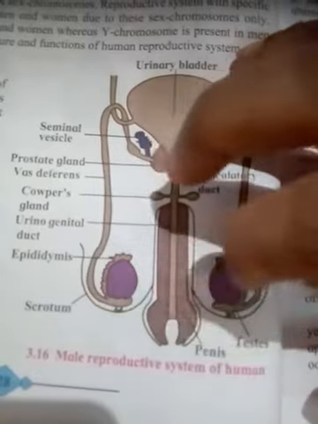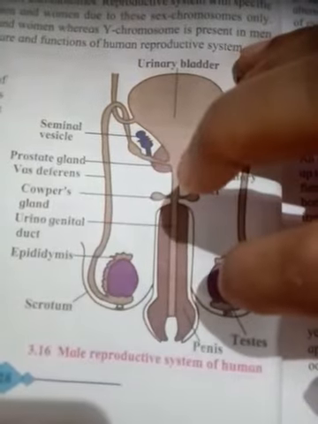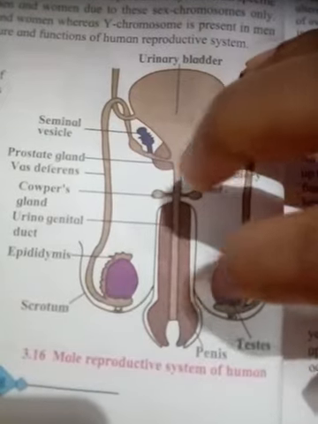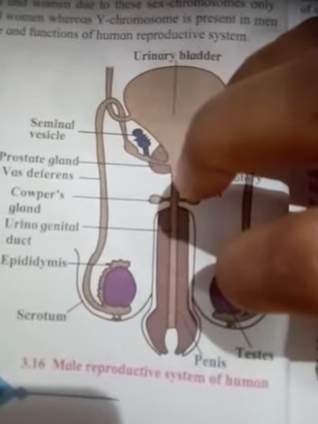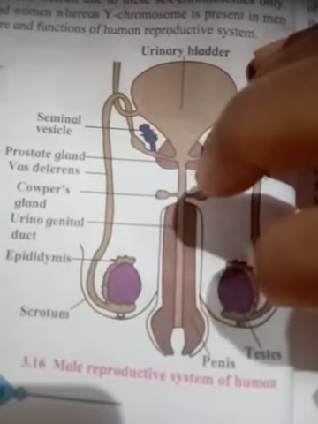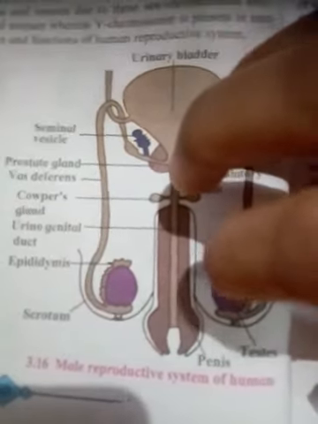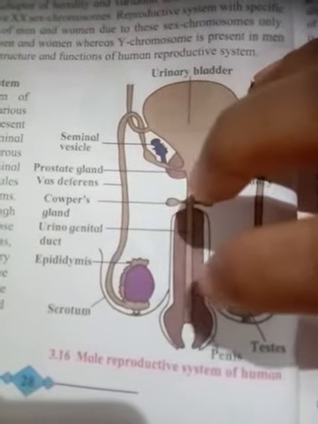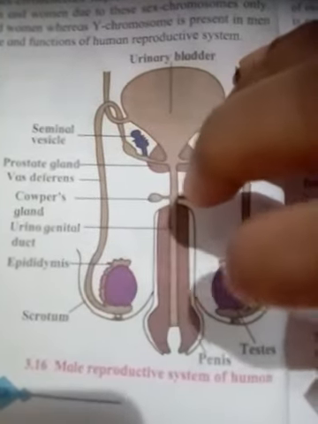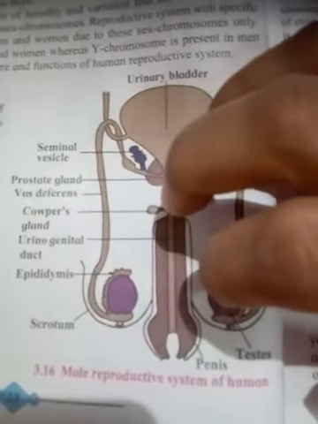The main function of this scrotum is to give protection to these testes and also to maintain their temperature, because these testes work at a little higher temperature than body temperature, which can be maintained by the scrotum. So the function of the scrotum is to protect the testes and keep them slightly higher than the body temperature, so that sperms can be produced in both the testes. These testes are required for the production of sperms.